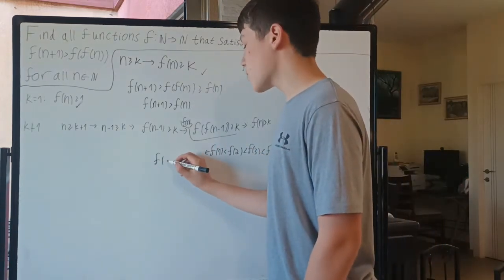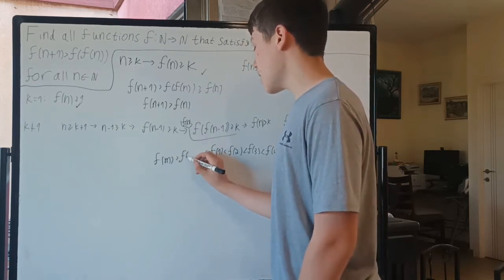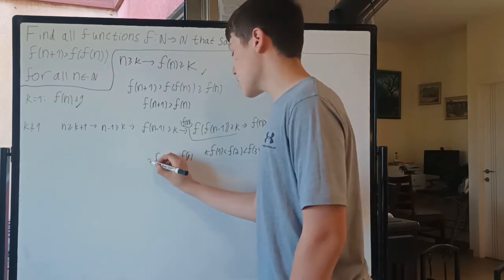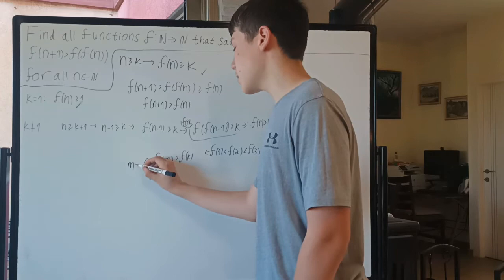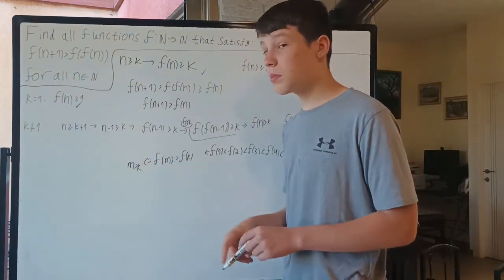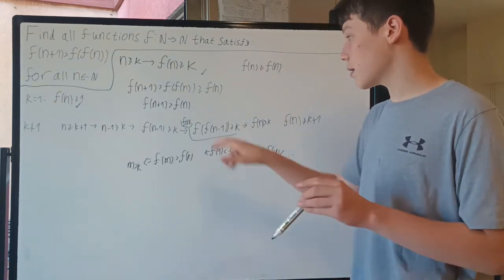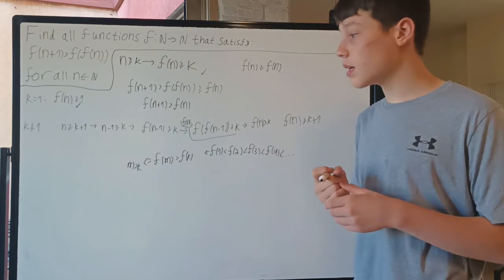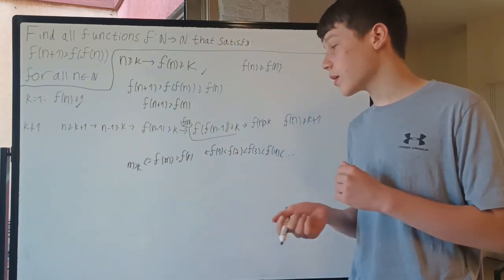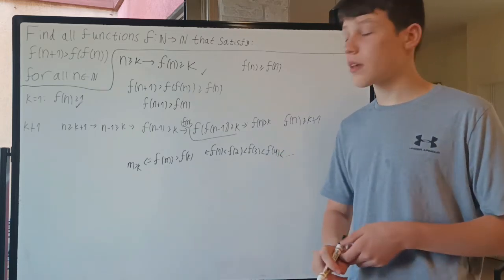If we know that for some m and k, f of m is bigger than f of k, that tells us that m has to be bigger than k. Because if m were smaller than or equal to k, then by f being strictly monotonic, f of m would be smaller than or equal to f of k, which is a contradiction by our assumption that f of m is bigger than f of k.